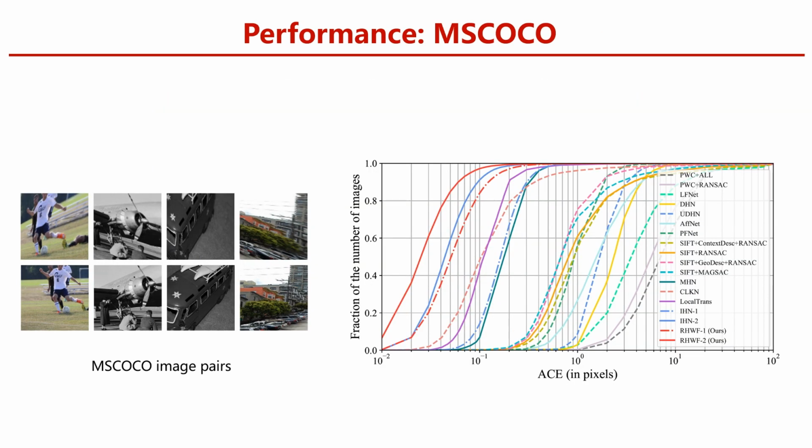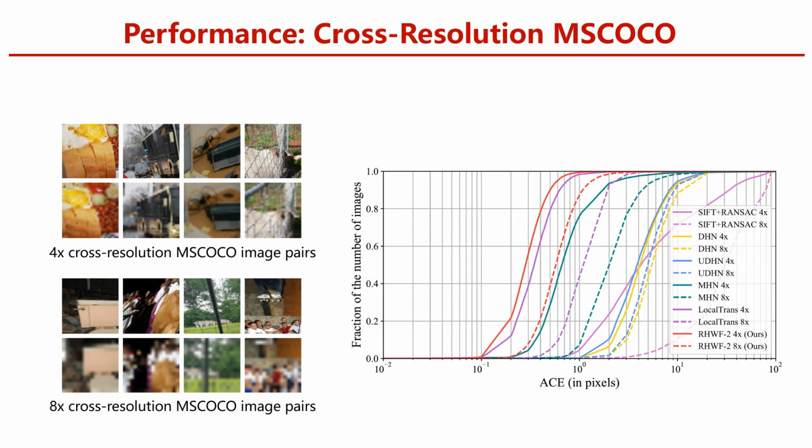Here we show the performance comparison on the MS COCO dataset. It can be observed that our one-scale RHWF already outperforms other competitors except for two-scale IHN, while two-scale RHWF outperforms all others with a large gap. We conduct the evaluation on 4x and 8x cross-resolution MS COCO, which is vital for multi-scale gigapixel photography. It is observed that RHWF ranks top in both scenarios and is significantly more robust under the 8x resolution gap.